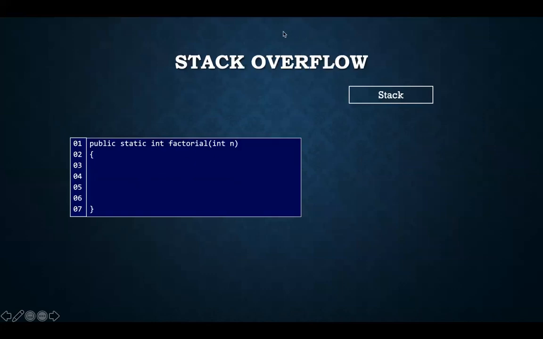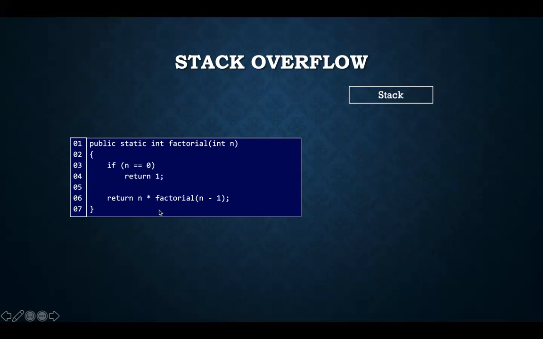So now let's talk about the stack overflow with some large input. Whenever we call a function, including recursively, the return address and often the arguments are pushed onto the call stack. If we look at our factorial problem here, we want to get the factorial of a non-negative number n. We say that we have the base case when n is equal to 0, the factorial of 0 is equal to 1. That's our base case.